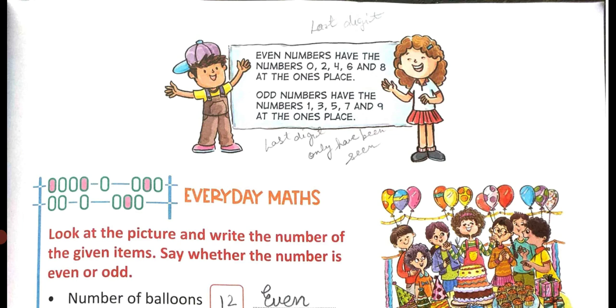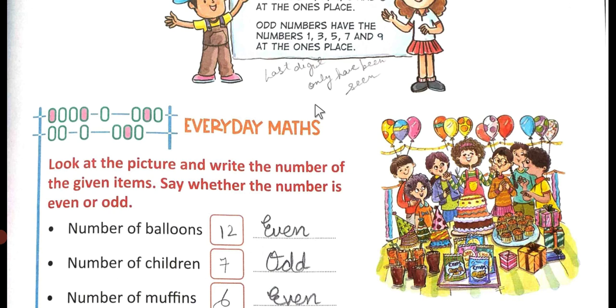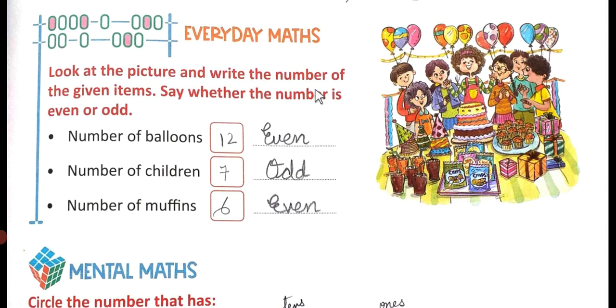But if the numbers are for example 233, 335, 657 or 799, the digit you see at the last place, the digit which is placed on the ones place, definitely you find out that it is an odd number.